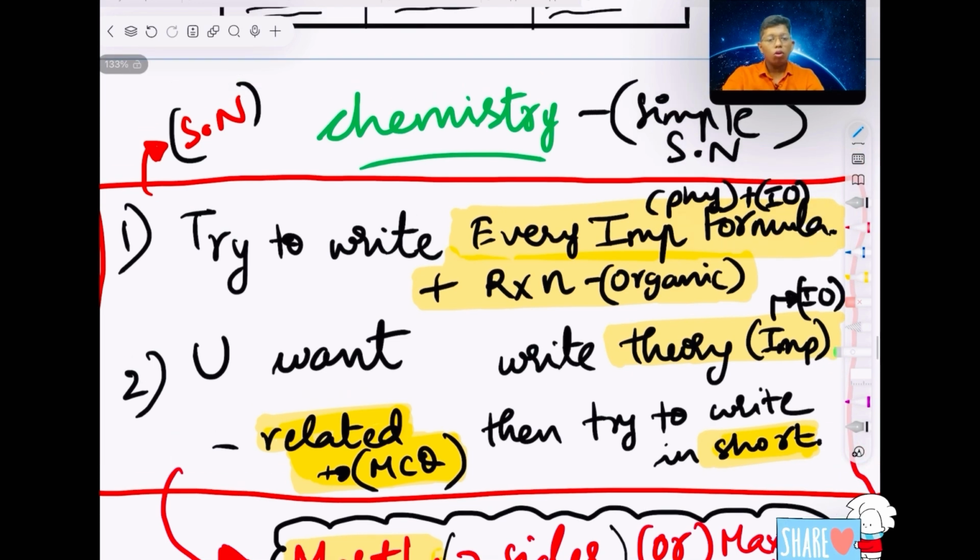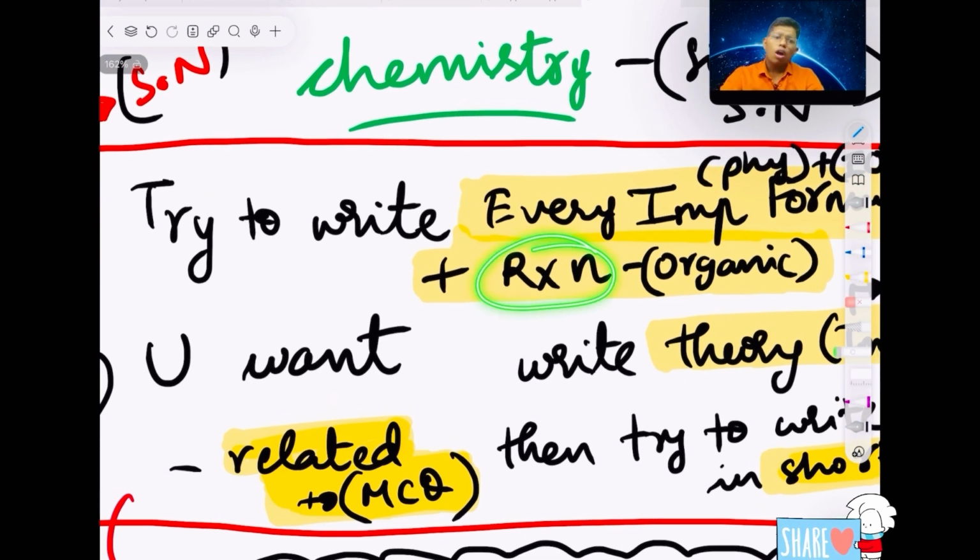Finally, one more thing is you should write reactions. Organic means mostly reactions. Some theories are there. If you feel a little importance, like qualitative analysis, you can write some important theory to understand. Reactions definitely should be made, because organic is mostly reactions, like hydrocarbons, haloalkanes and haloarenes, amines, carboxylic acids. Many things are there. For the reactions, you should definitely write them.